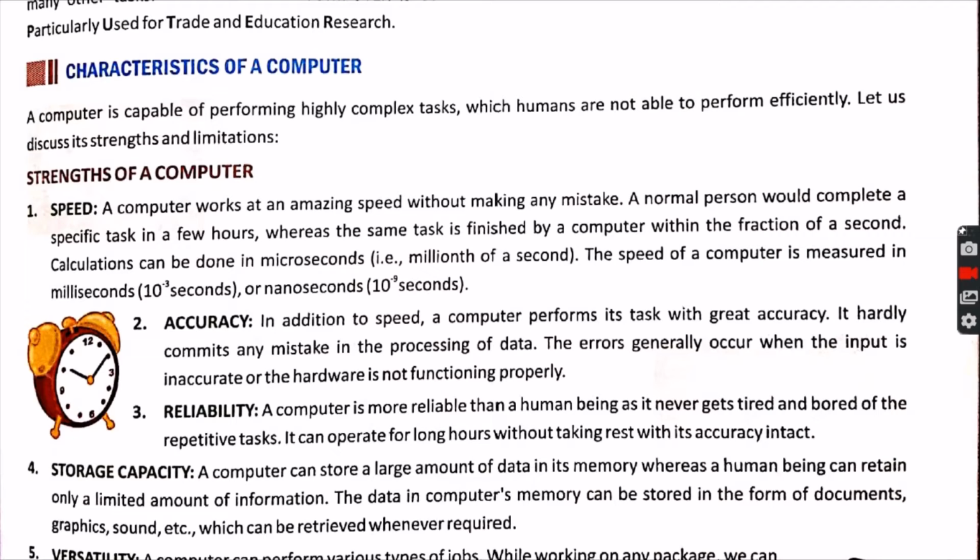If human beings do the same work, it will take hours, and when it is done by computer, it gets done in a second, or even in a part of a second, meaning a fraction of a second. Fractions of time mean 10 to the power minus 3, meaning 1 by 1000, and similarly 1 by 10 to the power 9.